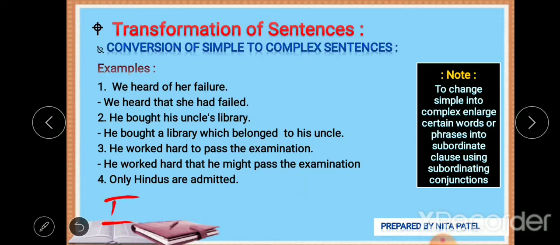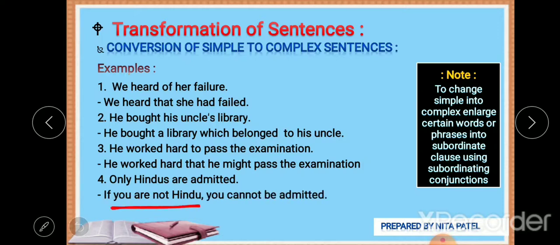So we can use if or unless. If negative is there, we can use if; unless is used when it is positive. So if you are not Hindu, you cannot be admitted. You are not allowed, but allowed is not used, we have to use admitted. If you are not Hindu, you cannot be admitted. Okay, reveal time. Yes, if you are not Hindu, comma, you cannot be admitted.